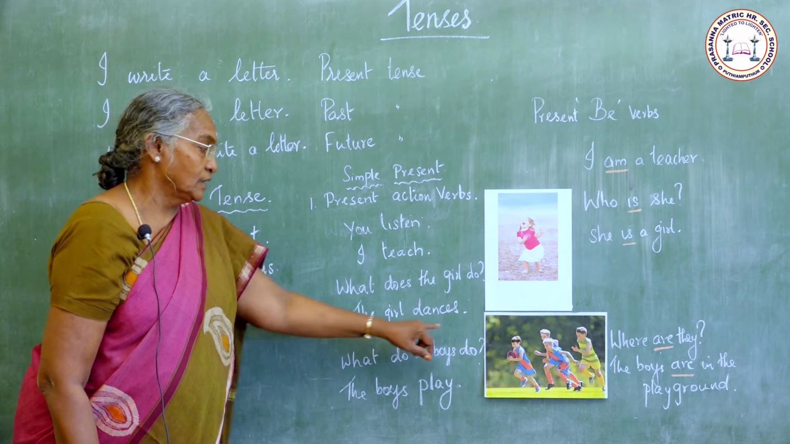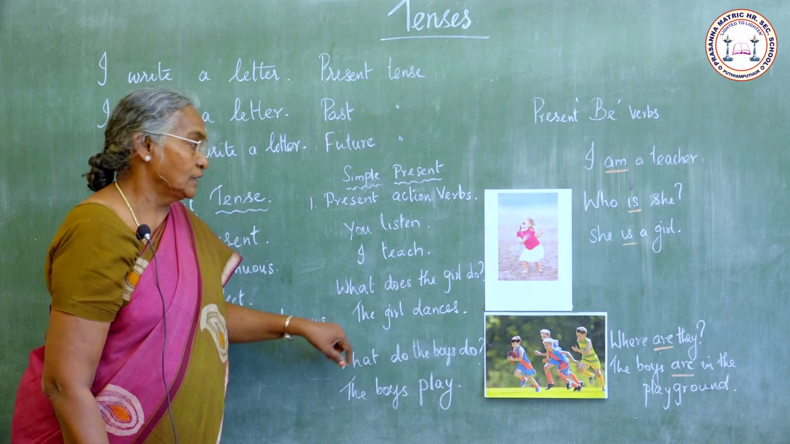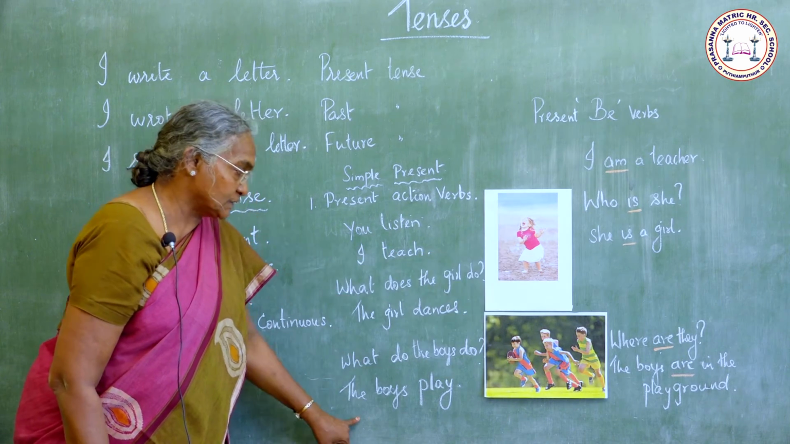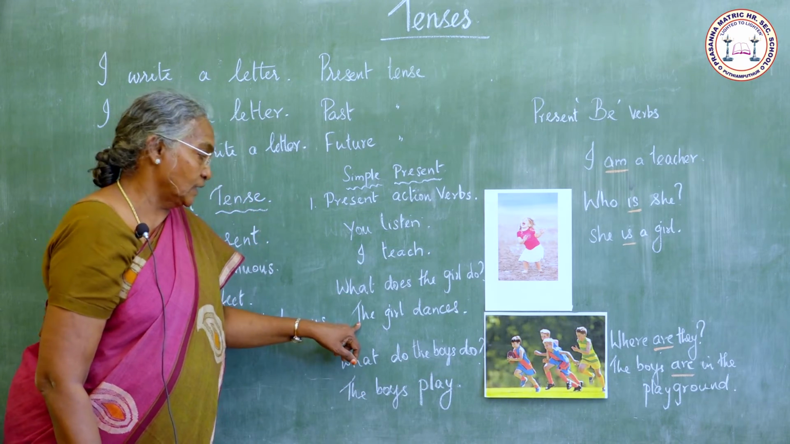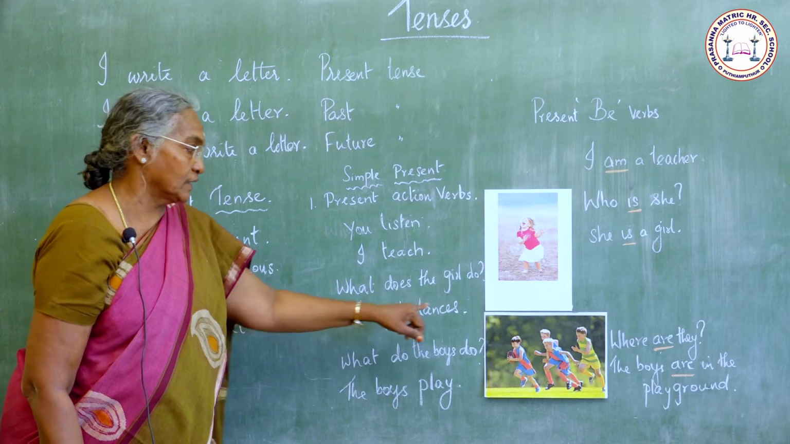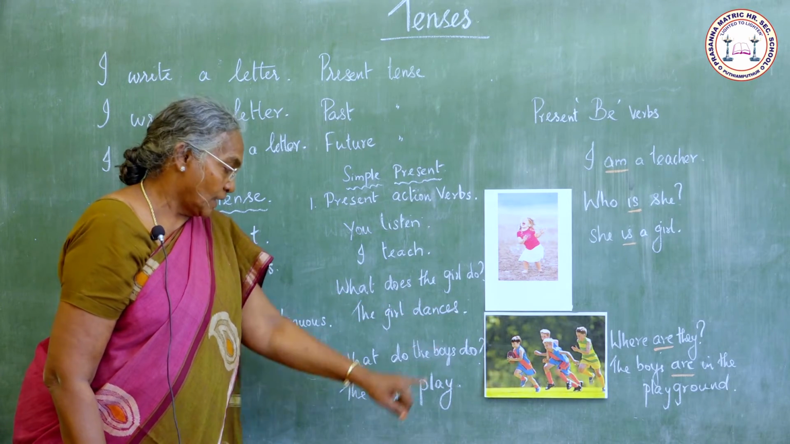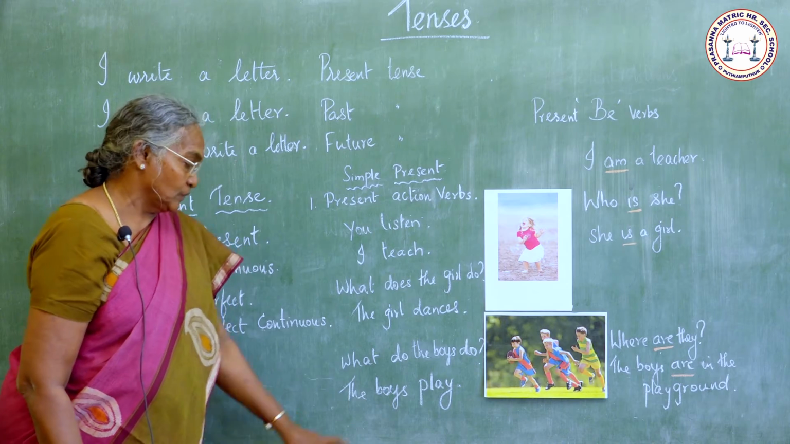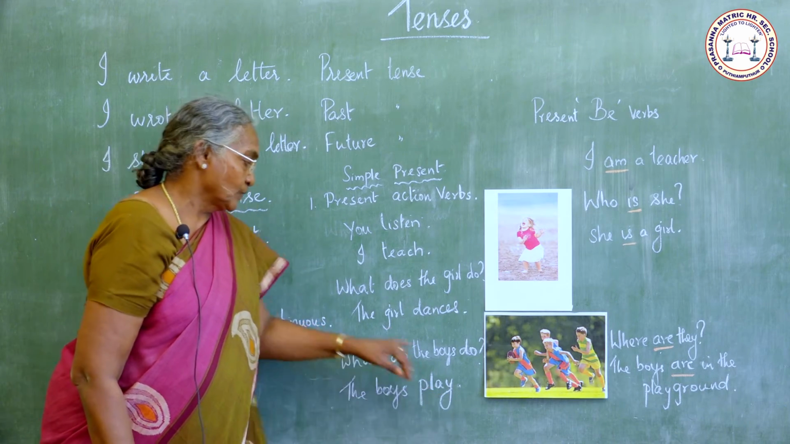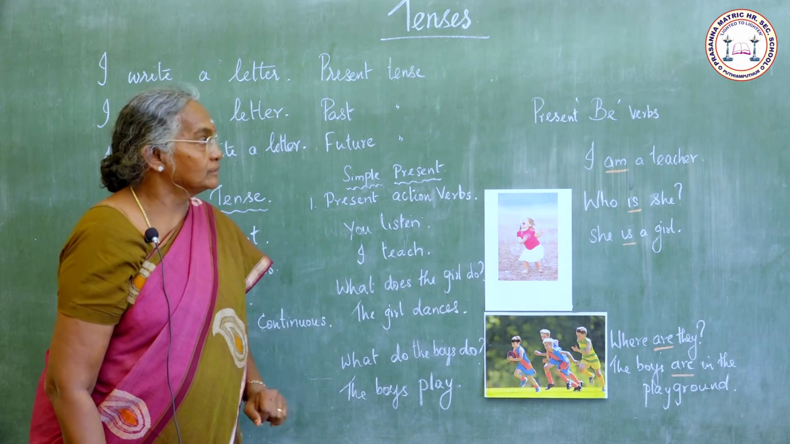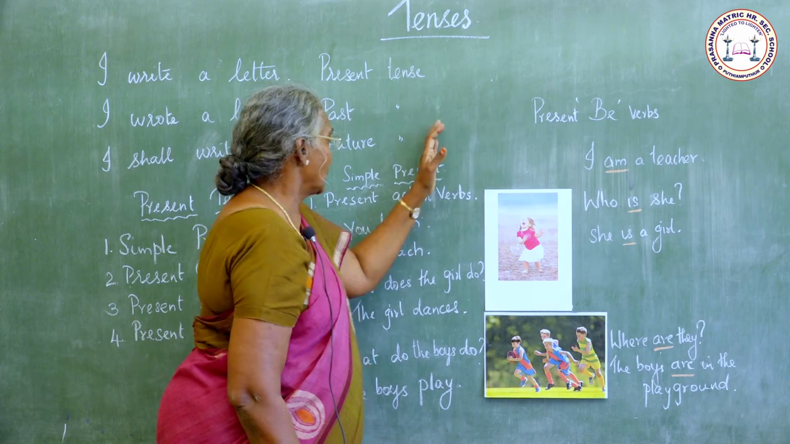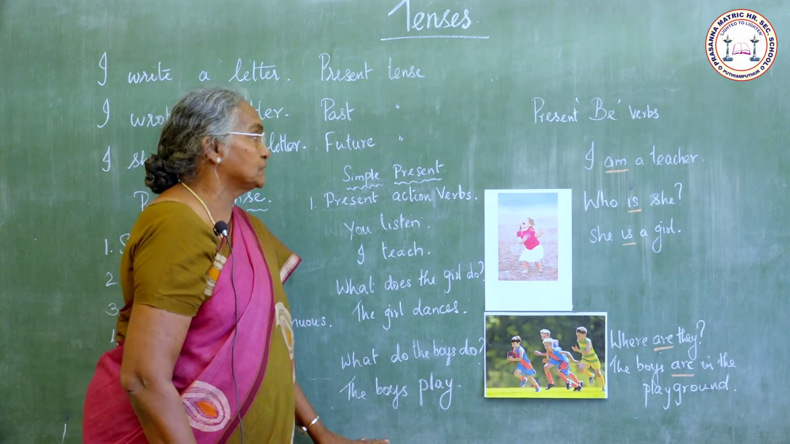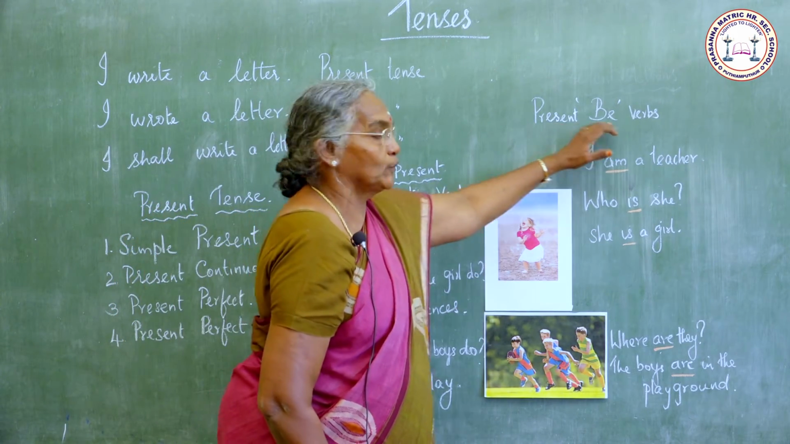The girl dances. The boys play. With the singular and he, she, it, we add s with the present verb, and we don't add s with the present verb with the plural. The boys play, the girl dances. These are all present action verbs. Now we shall see present be verbs.